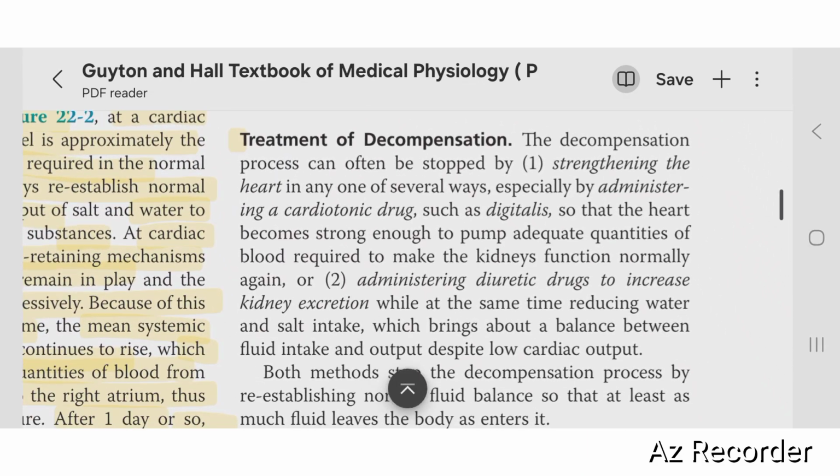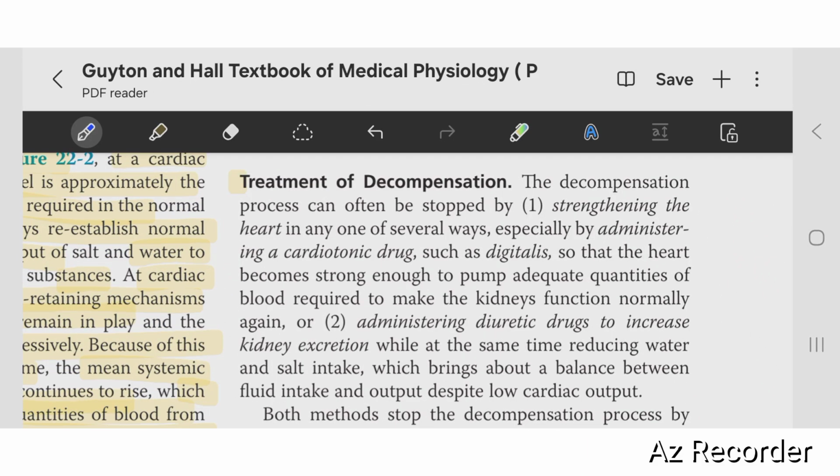So what is the treatment now? So you will understand, I have explained it very well. Treatment of the decompensation process can often be stopped by strengthening the heart in any one of several ways, especially by administering a cardiotonic drug, digitalis.